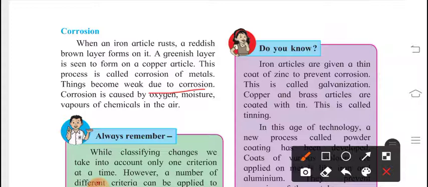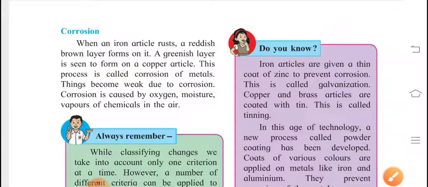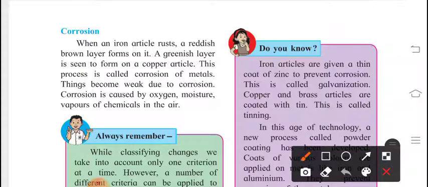A greenish layer seen on a copper article, this process is called corrosion of metals.